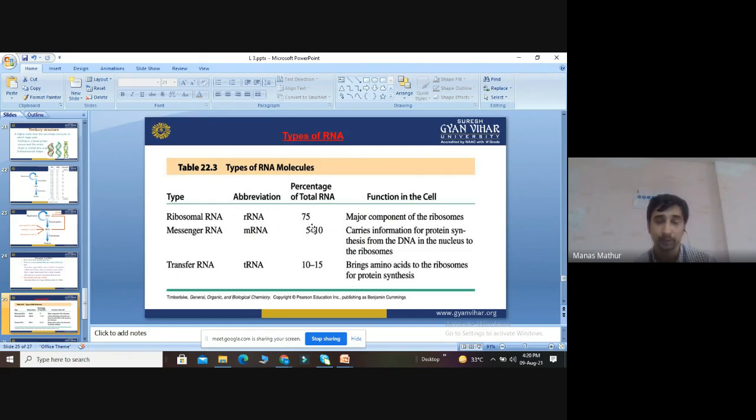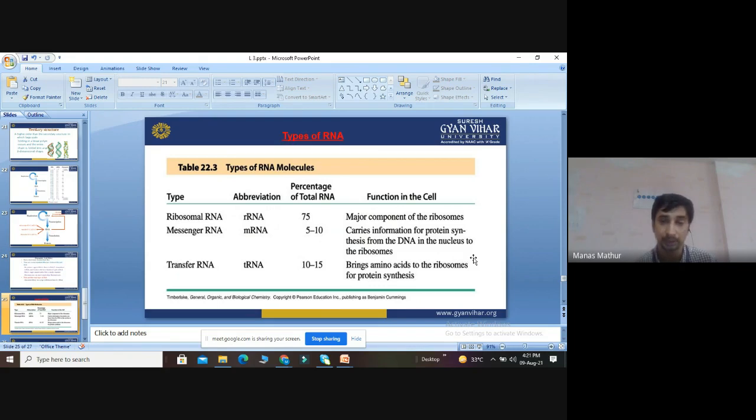mRNA is lowest in quantity. Percentage is 5 to 10. It carries information for protein synthesis, which is very important, from the DNA in the nucleus to the ribosomes. I told you mRNA is involved in the process of transcription and translation. The percentage is total 5 to 10%. And in between them, there is tRNA, transfer RNA.